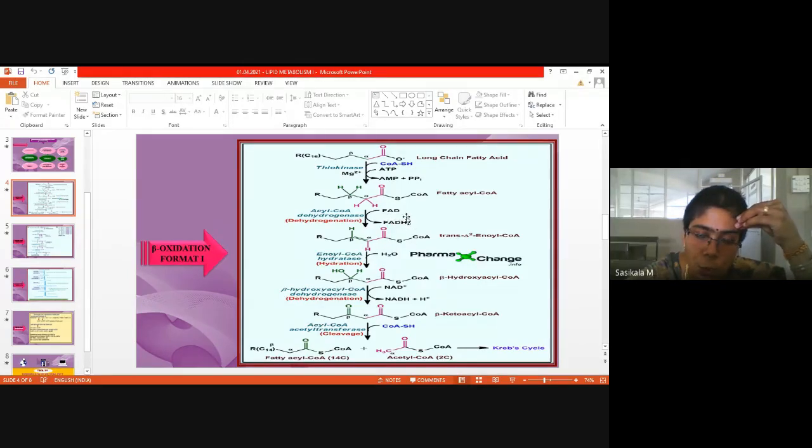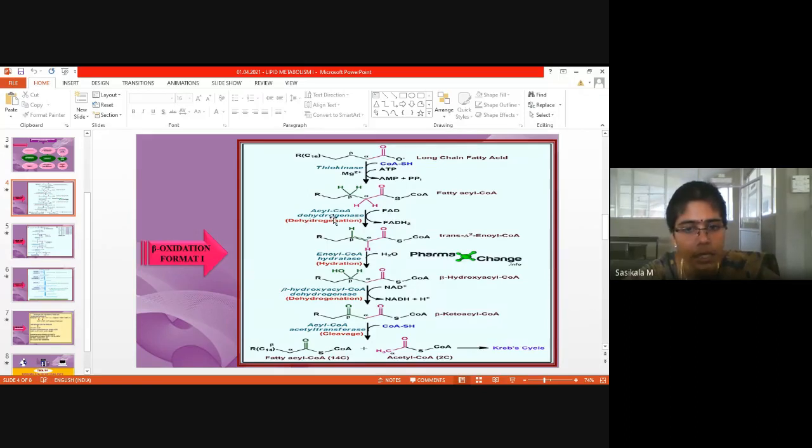Each FADH2 molecule will generate 2 molecules of ATP, whereas NADH will generate 3 molecules of ATP. So if one molecule of FADH2 is generated, it will give 2 molecules of ATP. So this is also an example of the oxidative phosphorylation process.